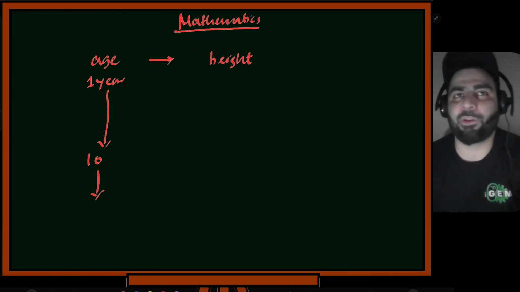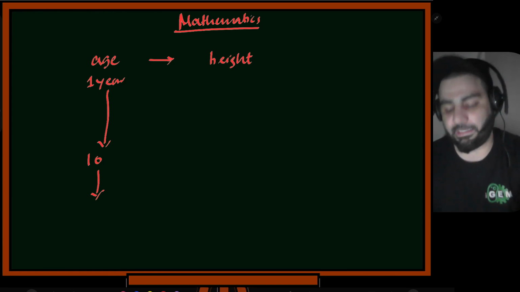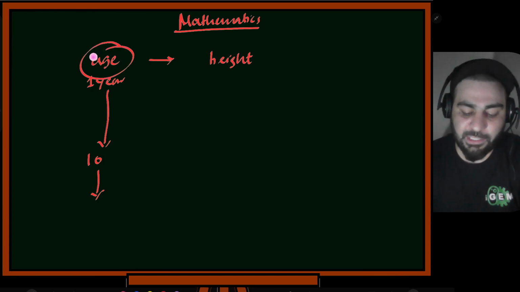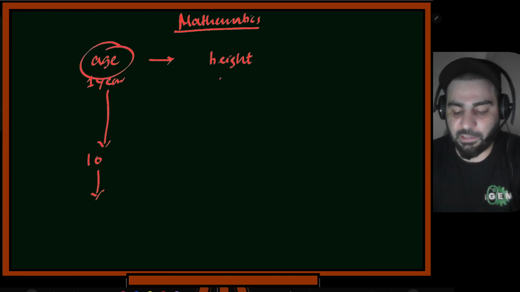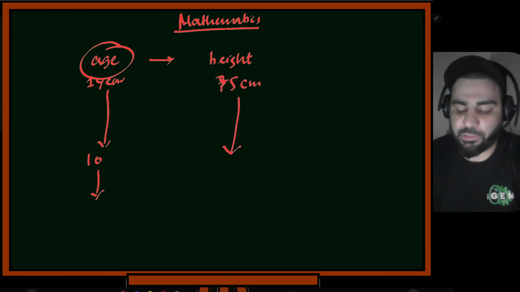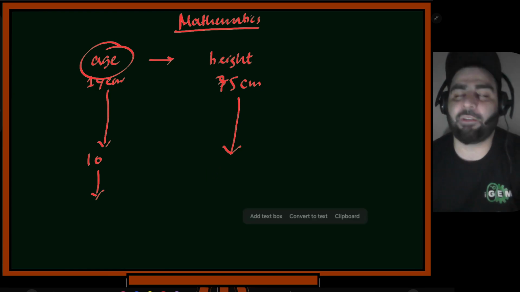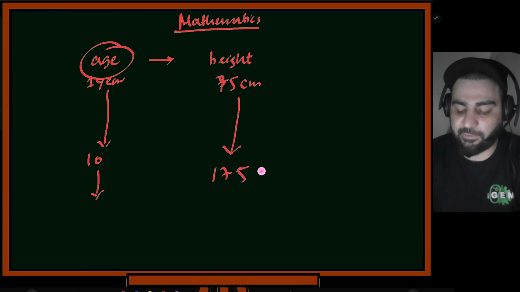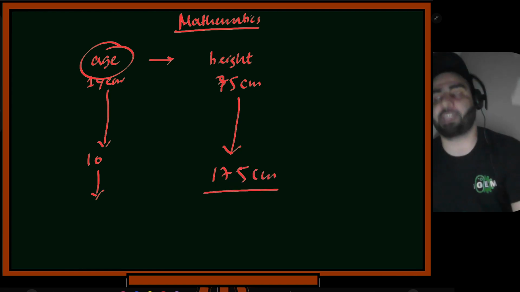Then after 20 or 21, it has somehow tapered off. The height of the baby was initially, let's suppose, 75 centimeters, and it will slowly increase till the baby becomes an adult with a height of 175 centimeters, something like that.